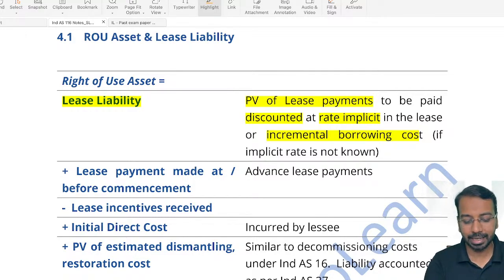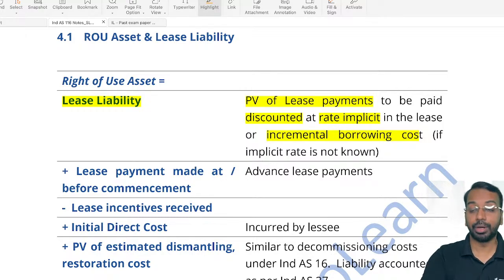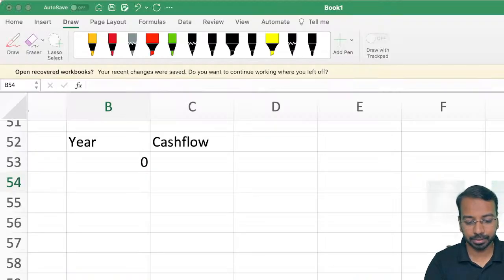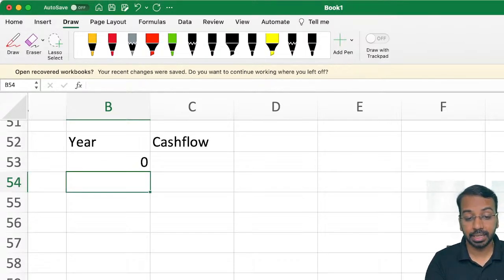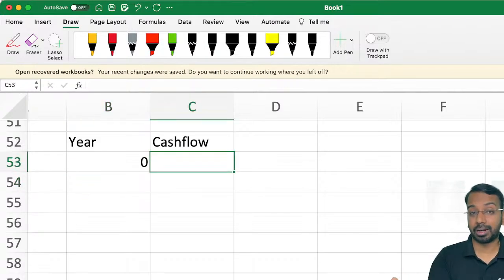Okay. Let us say I am putting here an amount or cash flow. Whenever I say 0, that is today, the beginning. Let me just share the screen. Whenever I say 0, it is beginning. Year, cash flow. Let us say I have a car. I am a lessor, you are the lessee. That is the best way to understand.